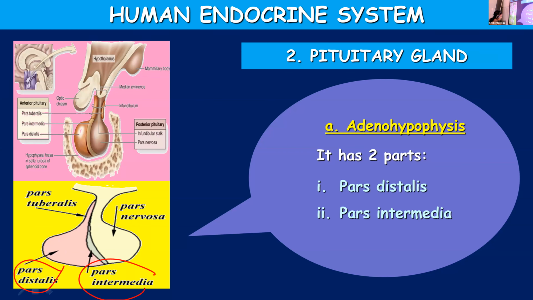it contains neurosecretory cells. These consist of neurosecretory cells, and you even call them nuclei. The group of neurosecretory cells, you call them nuclei. They secrete different types of hormones.